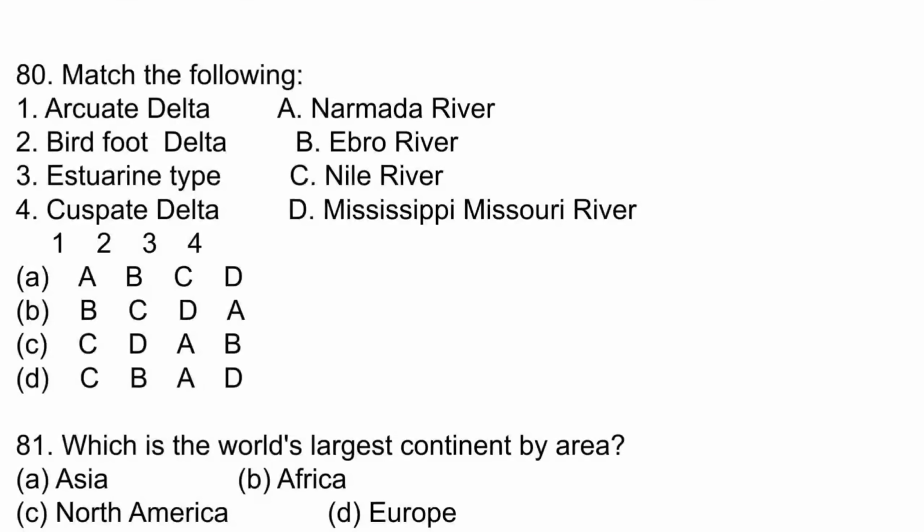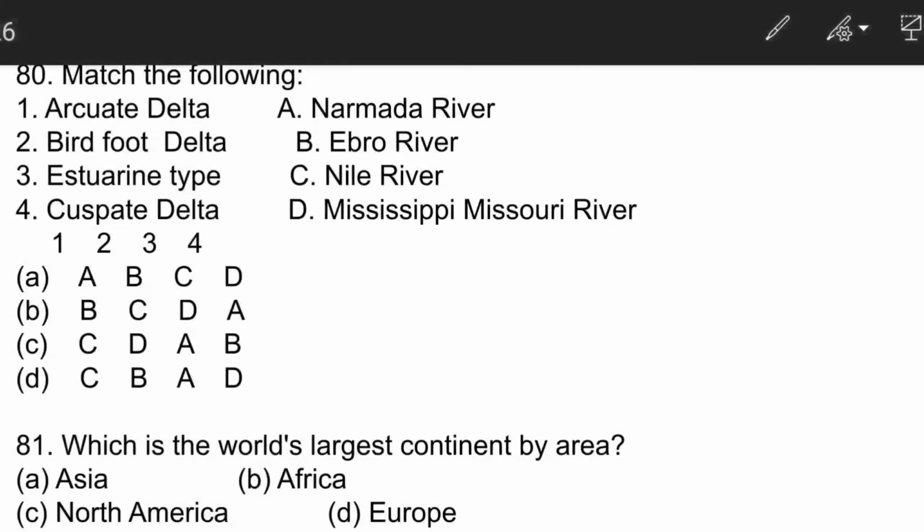The next question is, again you have to match. Arquette Delta, Nile River. Bird's Foot Delta, very well known, very famous, Mississippi, Missouri River. Estuarine type is Narmada and Cascade Delta is Ebro River. C is the correct answer.